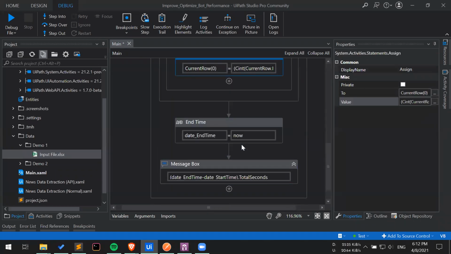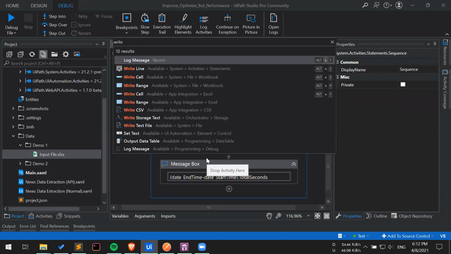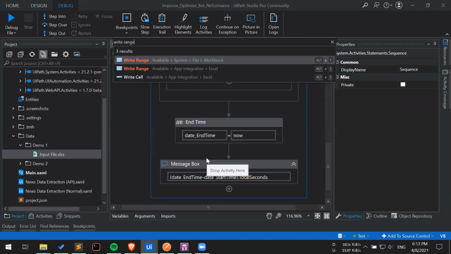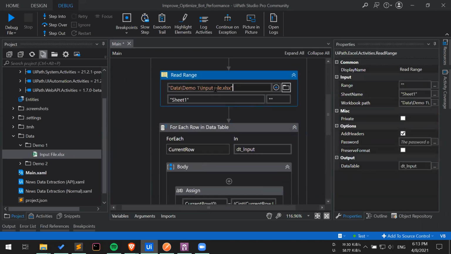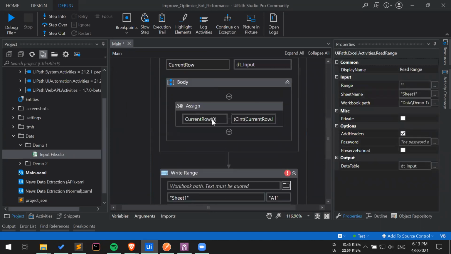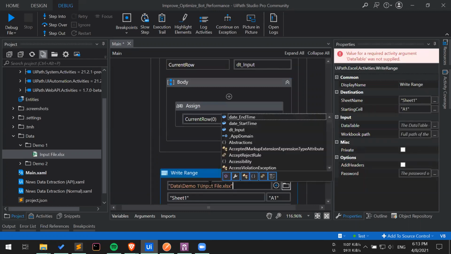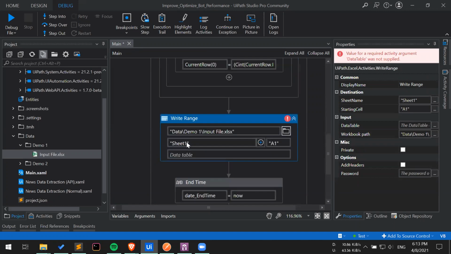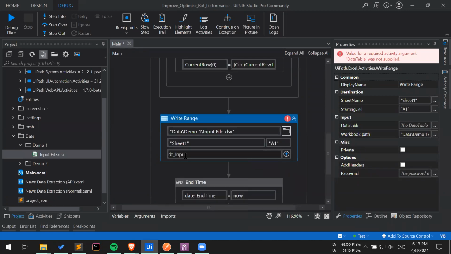With that done, I will go ahead and add a write range activity here. Let me copy a couple of details from here. I will copy this. So the file path is copied and I will simply write the data.